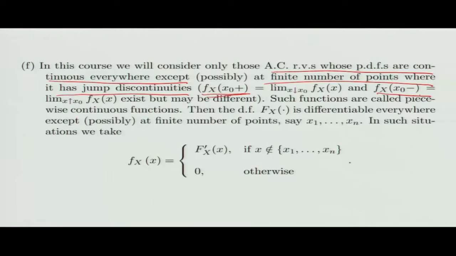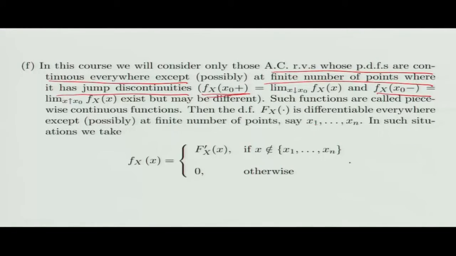That is the only thing. That is how the discontinuity is coming. So the left hand limit and right hand limit always exist, and such points of discontinuity are called jump discontinuities. So what we will assume throughout in this course is that our PDF is continuous everywhere except possibly at a finite number of points, which could be x1, x2, ..., xn.